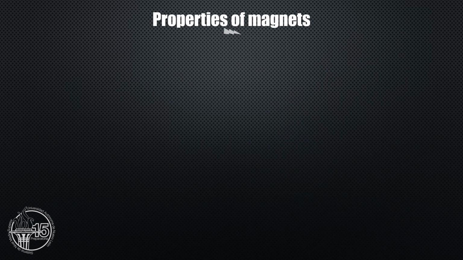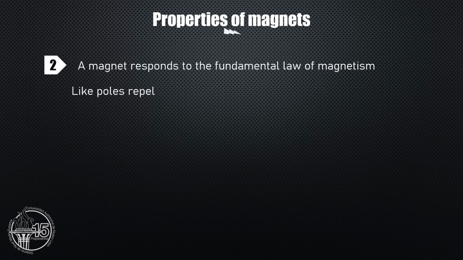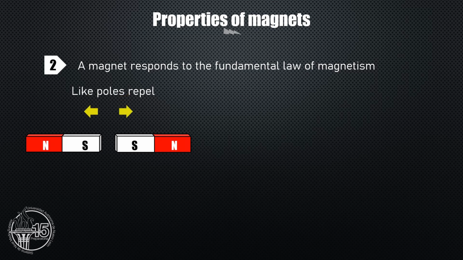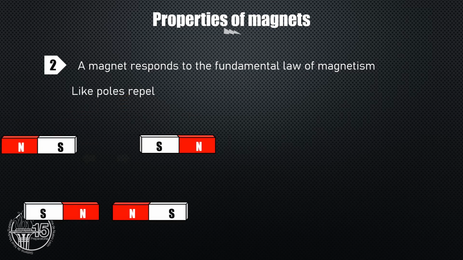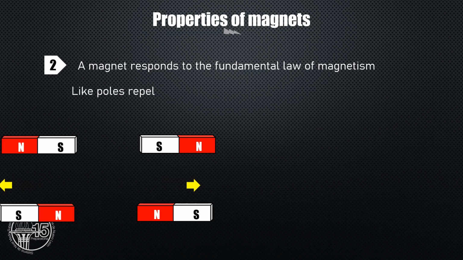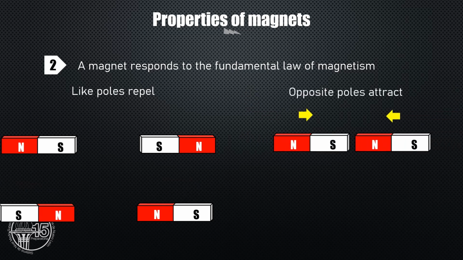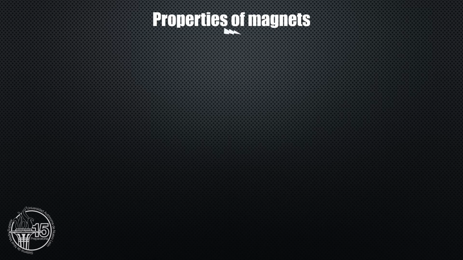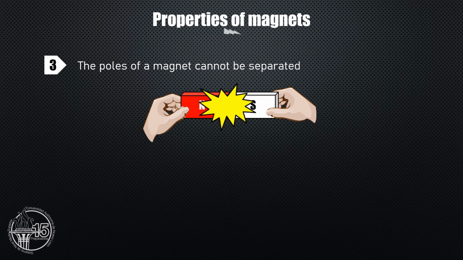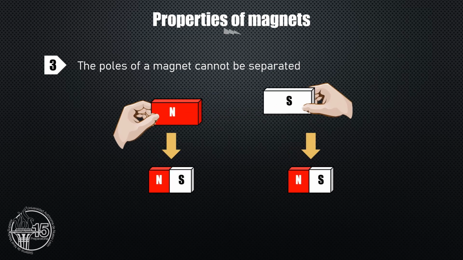Number 2. A magnet responds to the fundamental law of magnetism. Like poles repel and opposite poles attract. Number 3. The poles of a magnet cannot be separated. If you try to split a magnet in order to separate the poles, you will obtain 2 small magnets instead.